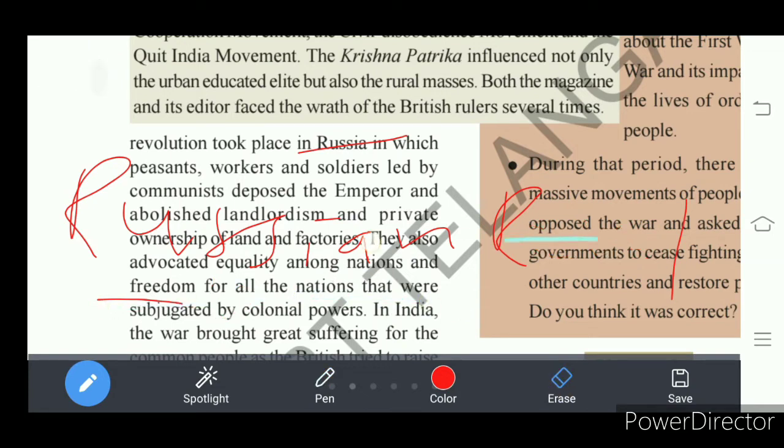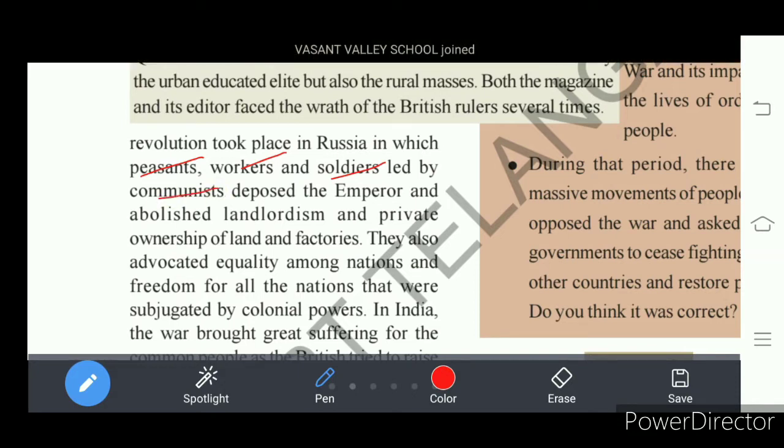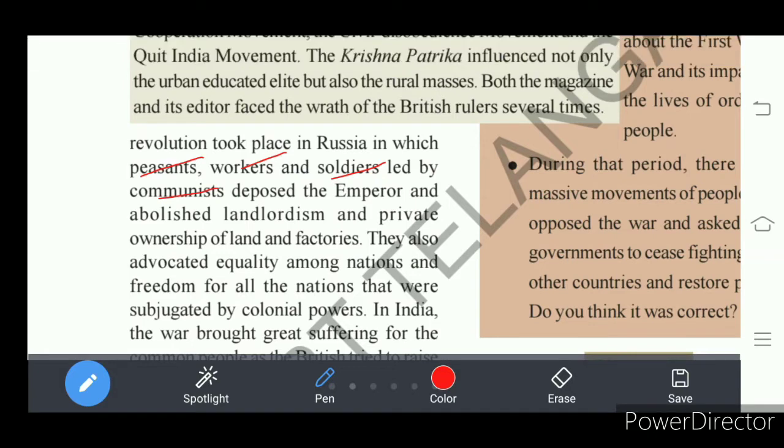It is based on socialism, that is communism, so it is called a socialist revolution. In this revolution, peasants, workers, and soldiers participated, all these groups of people guided by the communist leaders.